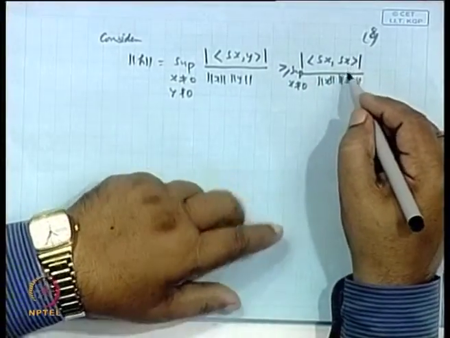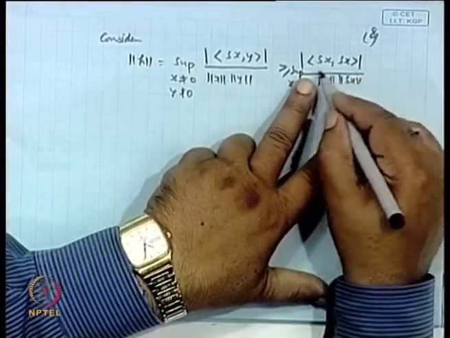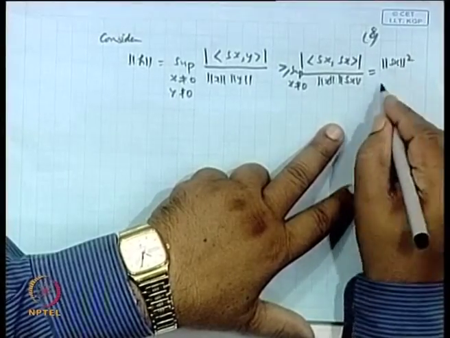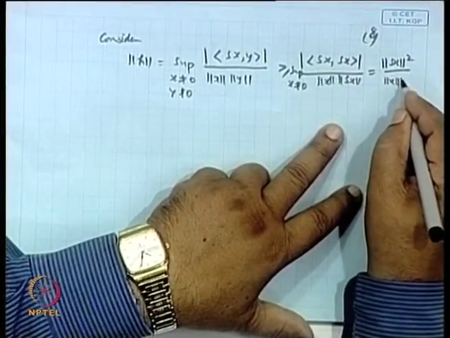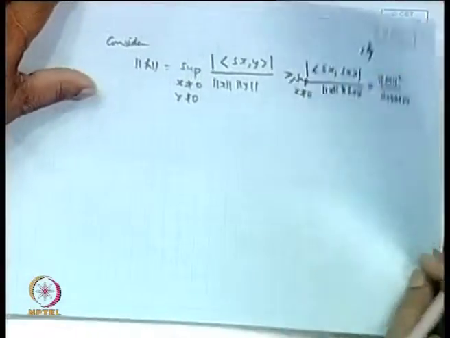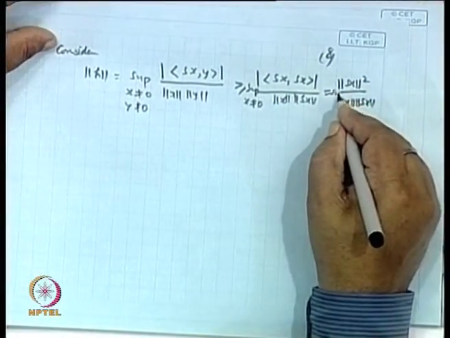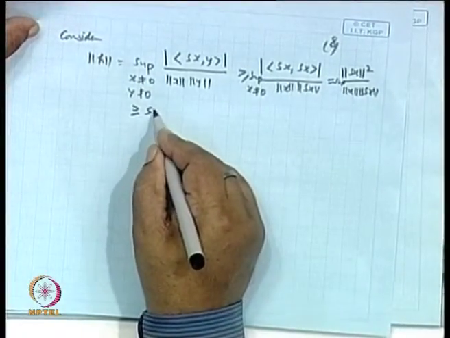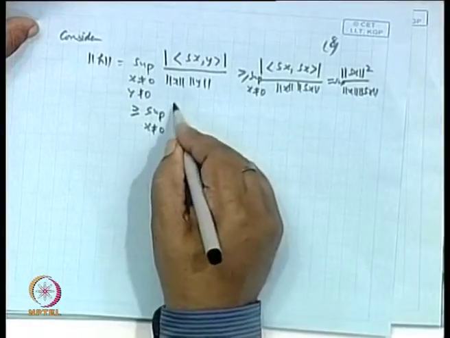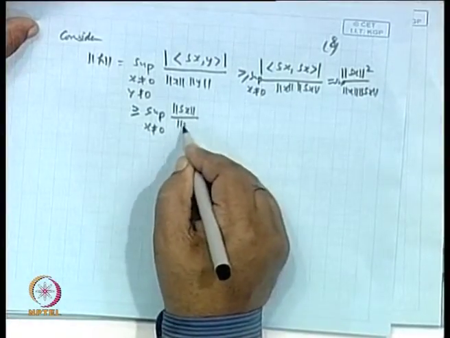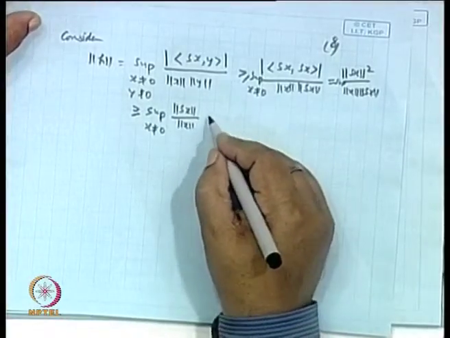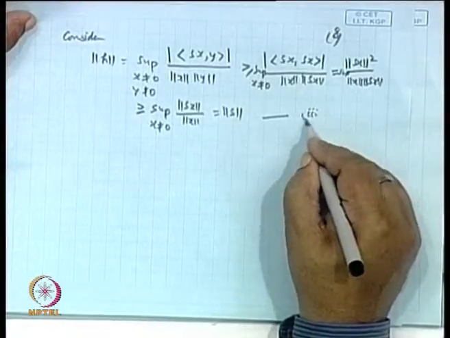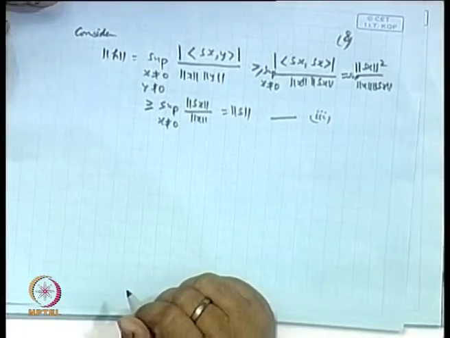But this inner product of Sx with Sx is norm Sx squared, is it not? So, we get norm x, norm Sx, and then the supremum. So, this will be greater than or equal to the supremum over x not equal to 0 of norm of Sx by norm x, and that is nothing but norm of S. So, we get norm of h is greater than or equal to norm of S.